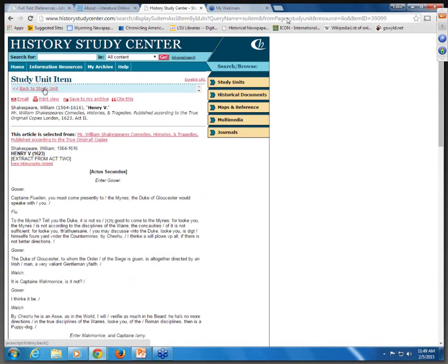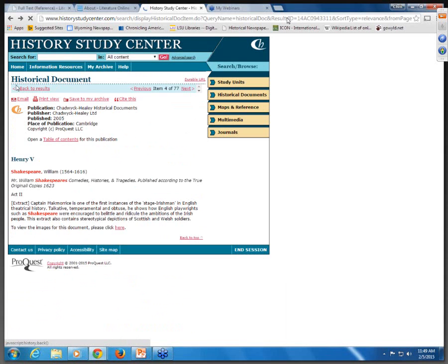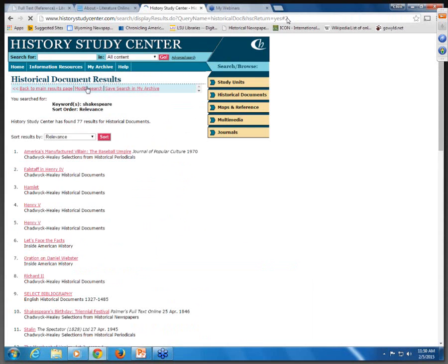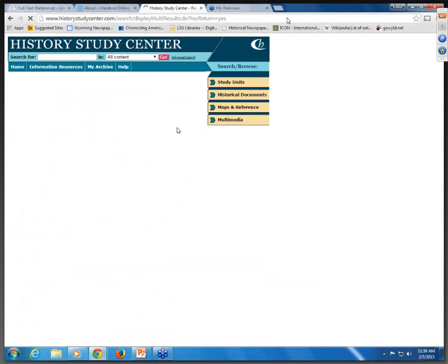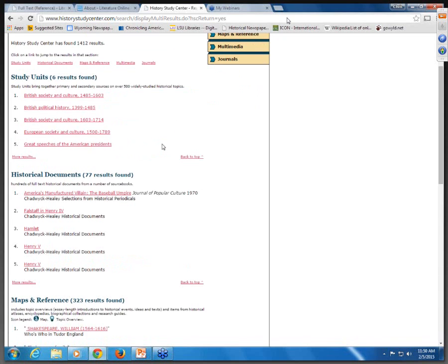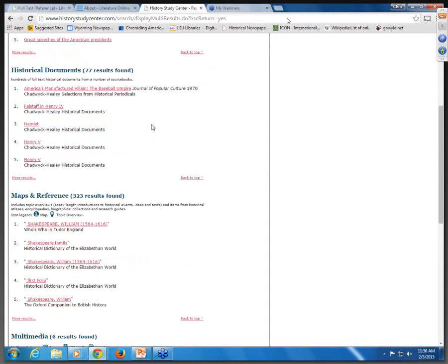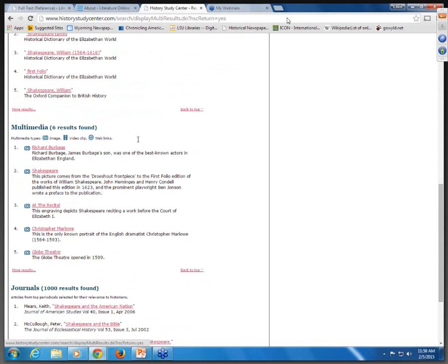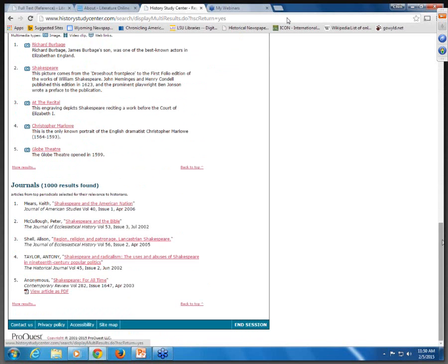I can go back to my study unit here in the top left, or straight back to all of the results for Shakespeare. You scroll down, you'll see below the historical documents, there are reference materials on Shakespeare, some images again, and journal articles.